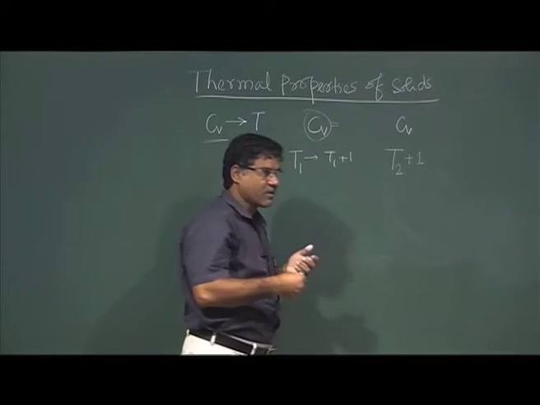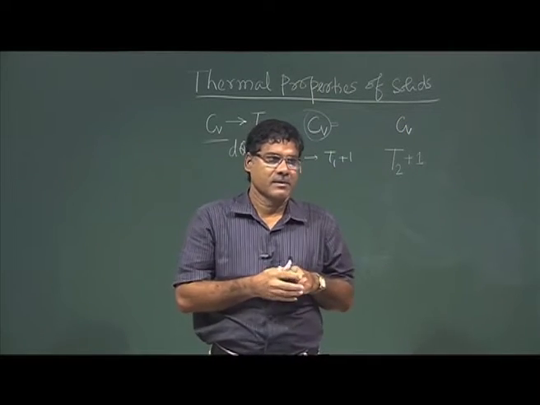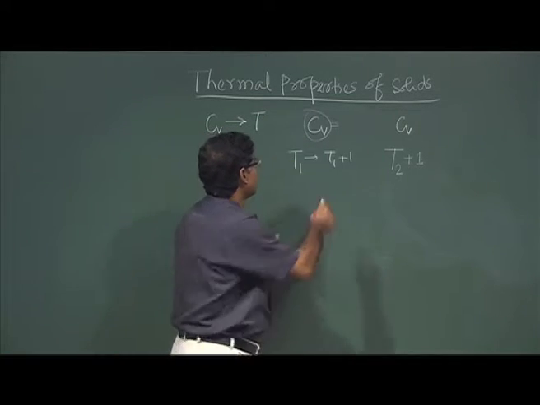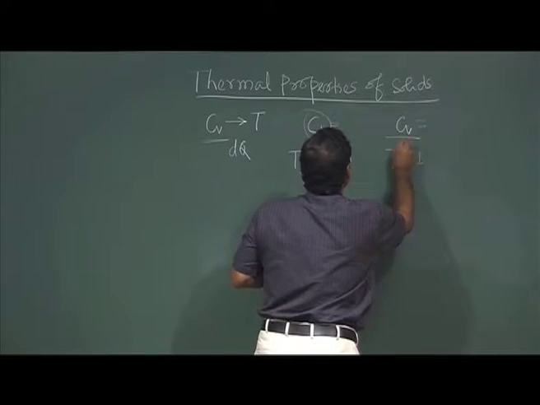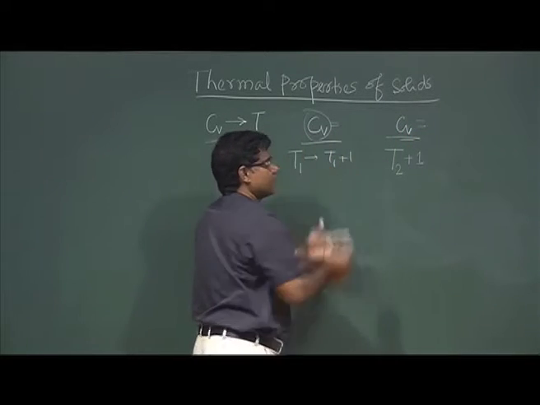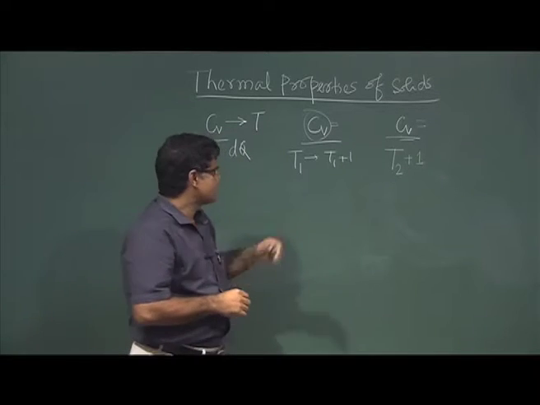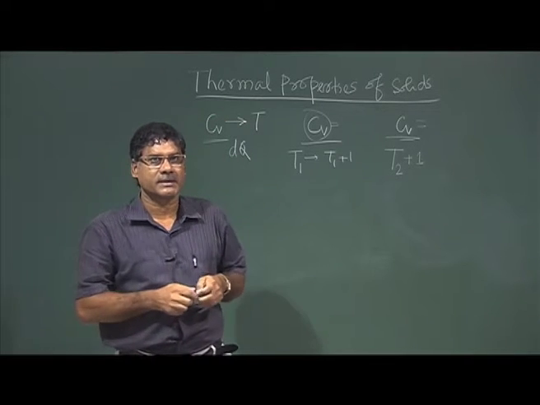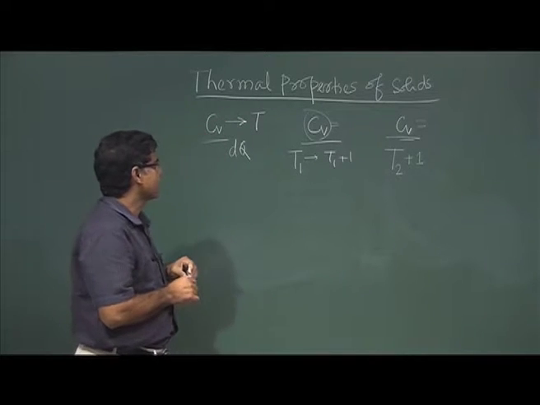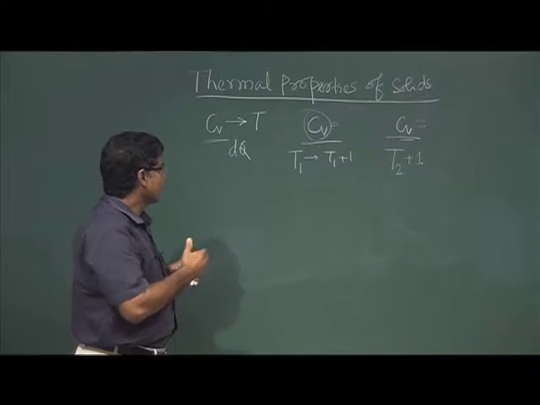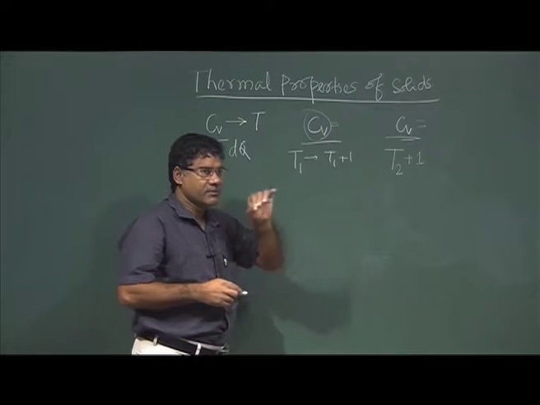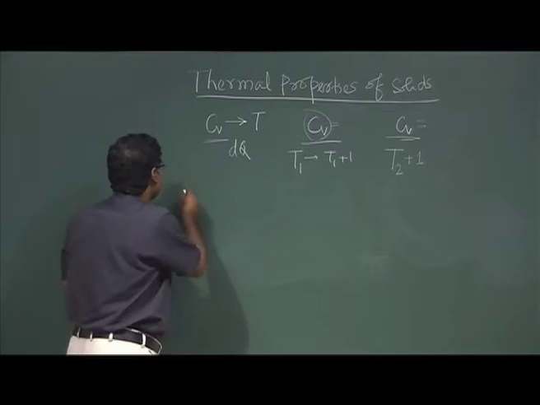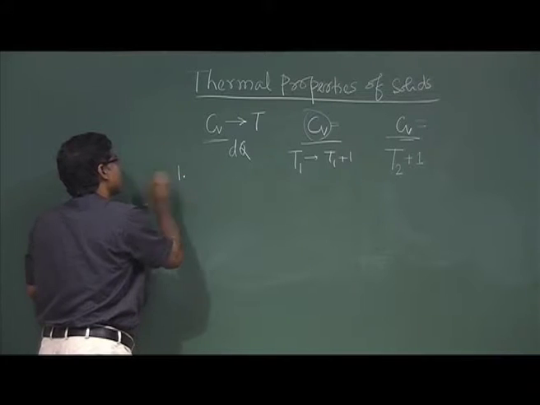Cv amount of heat, if you give, the system's temperature will change by 1 degree. So, whether this Cv here and this Cv here are the same or different, it is in fact different. So, this Cv depends on temperature. So, when we are giving Cv amount of heat to a solid, what may happen?